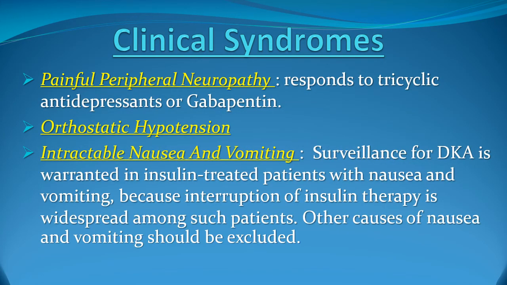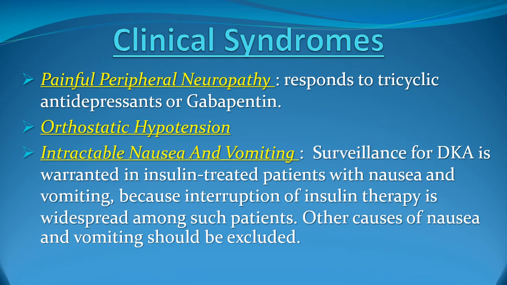The clinical syndromes of diabetic neuropathy include many subtypes. The most common is painful peripheral neuropathy, in which the patient complaint is usually bilateral tingling and paresthesia of both lower limbs, and usually this tingling is painful, in particular at night. Usually they respond to some preparation of tricyclic antidepressants or gabapentin.